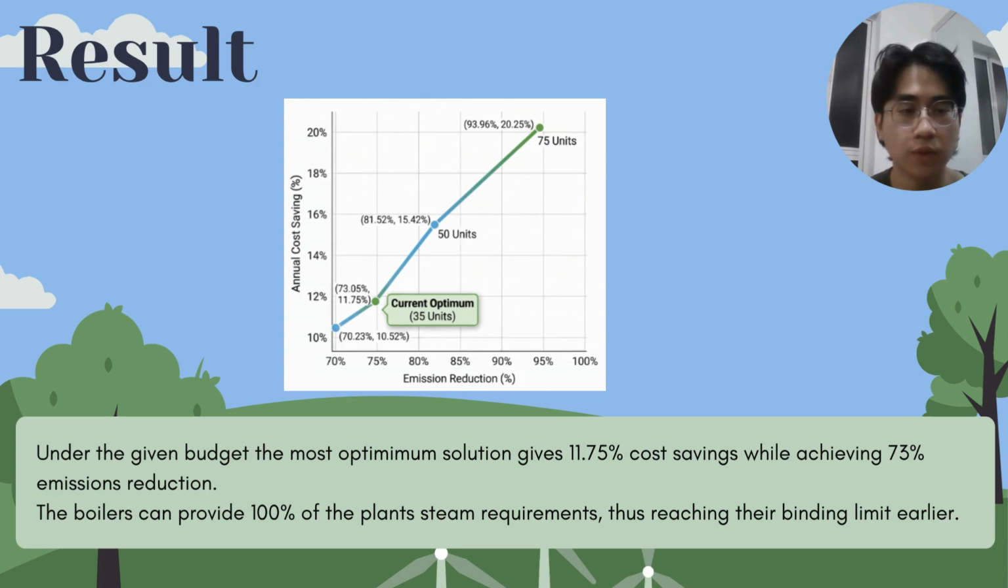And so this is our sensitivity analysis for the optimized solution. Under our given budget of around 8.5 million, we achieved this cost saving of 11.75% while achieving the 73% emissions reduction by installing 35 units. If given a bigger budget, we could install more solar units to achieve further emissions reduction and more cost savings. Furthermore, the boilers already provide 100% of the plant's steam requirements, so they reach their binding limit earlier. So the sensitivity analysis focuses on the solar units.